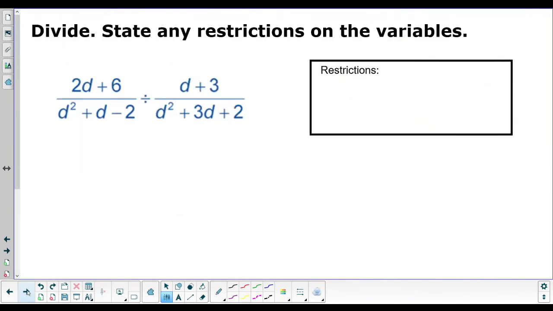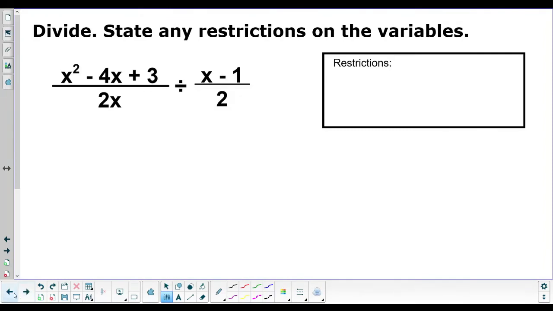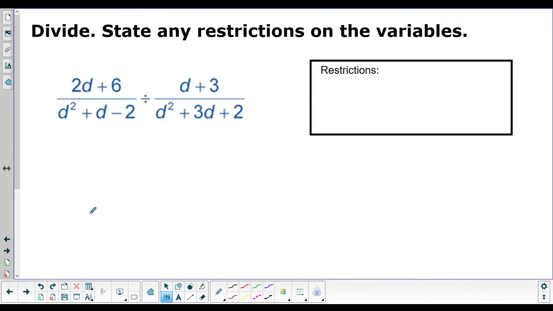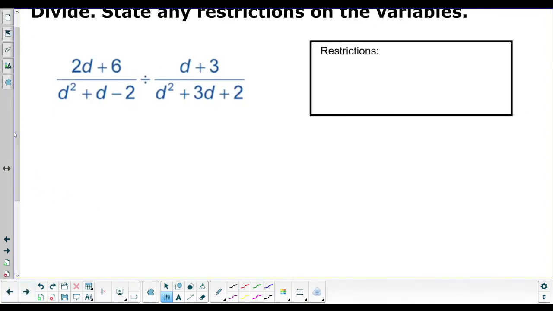All right, let's talk about dividing because it's a little bit different. I think we have 2 division problems we get to look at today. So the steps are the same. We just need to do one extra step in the middle. So start by factoring everything. On the top here, we can take a 2 out because 2 goes into 2 and 6. So we'll have 2. 2 goes into 2 1 time. Bring down D. 2 goes into 6 3 times.